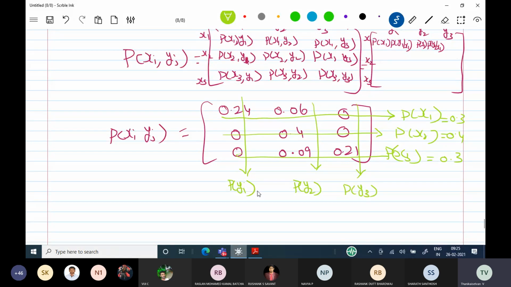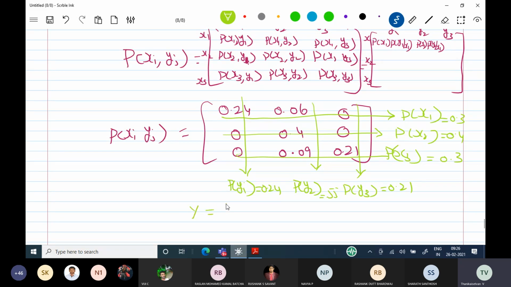So you see this answer is 0.24. This answer is equal to, what is the answer? 0.21. Next answer, the middle one, add all the values. What is the answer? 0.55. 0.55 is the answer. Very good. So now I can write.